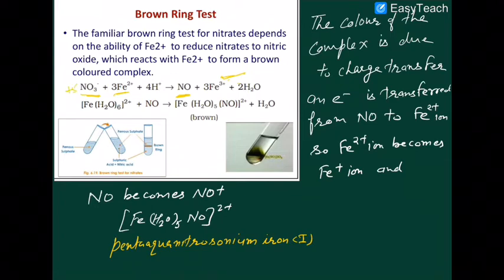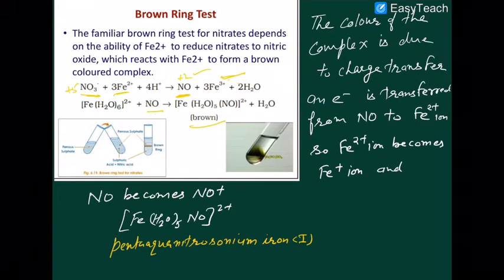NO3-, with nitrogen in +5, becomes nitrogen in +2 by gaining 3 electrons. So first nitrate ion transforms into nitric oxide. Then this nitric oxide will form a complex with the iron, and it will give you a brown ring at the junction of two liquids.